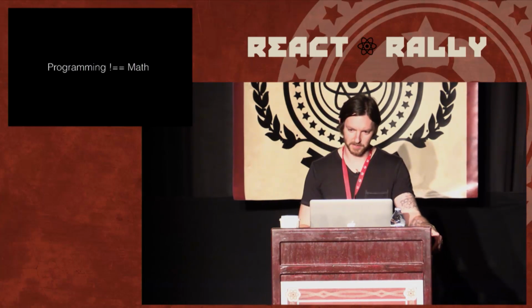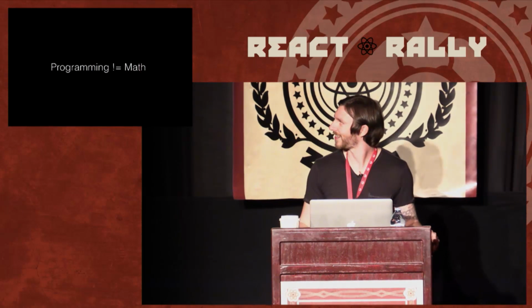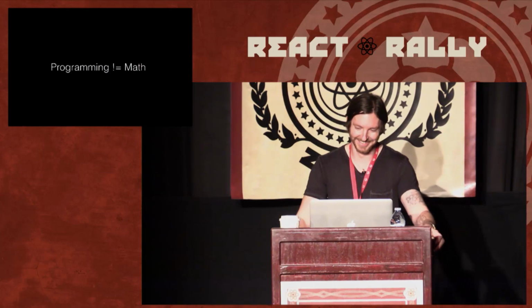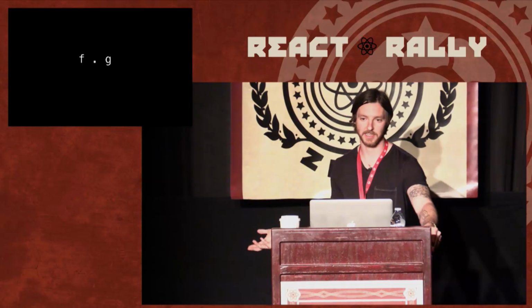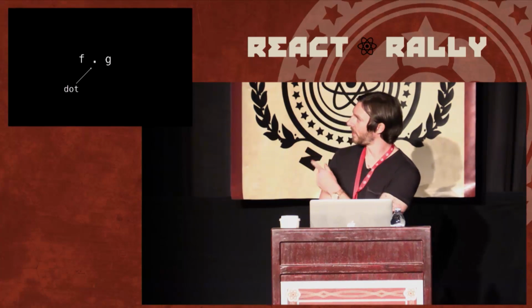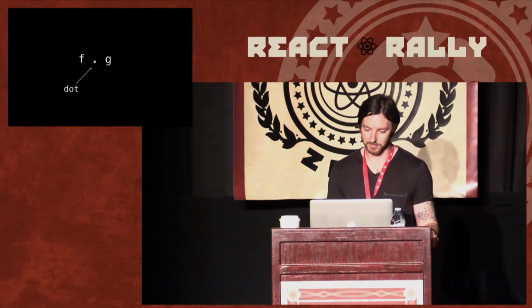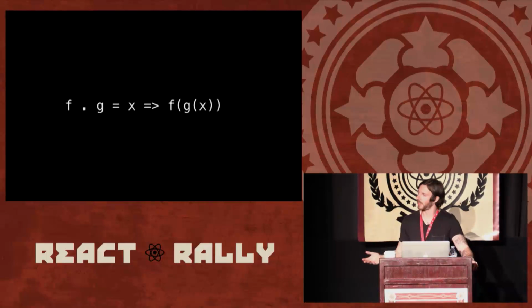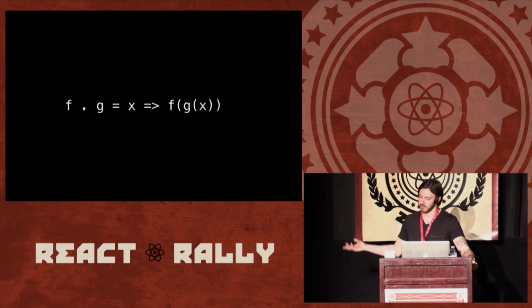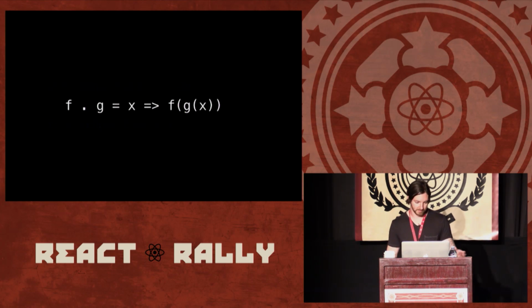So programming isn't math, but this is JavaScript, y'all. So see what we can do here. We have these two functions, f and g, and we can compose them with this dot. Notice the dot. That is function composition in algebra, and you can define it as a function that takes an x and just calls f of g of x. So we run g on x and f on the result of that.